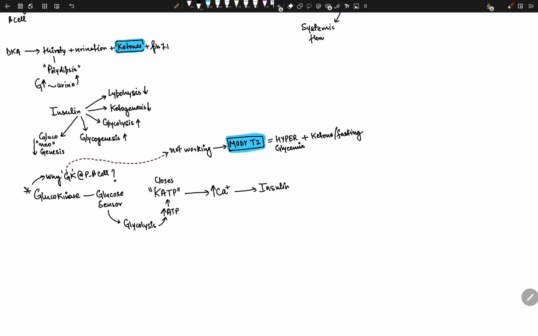So that's it. That's the concept in the liver. That's the concept. That's it. I don't think I need to speak more on this topic.